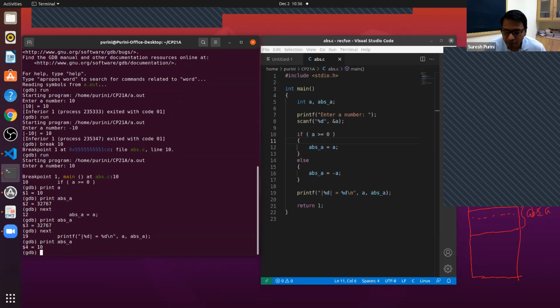After line number 12 got executed, control directly goes to line number 13. It doesn't go to else. It goes to line number 19.